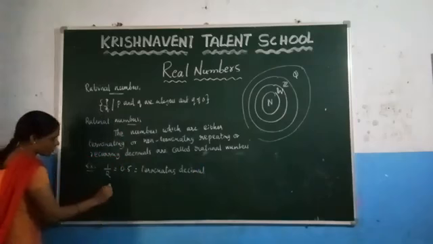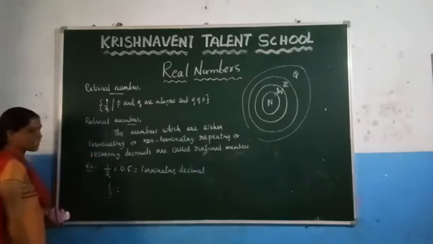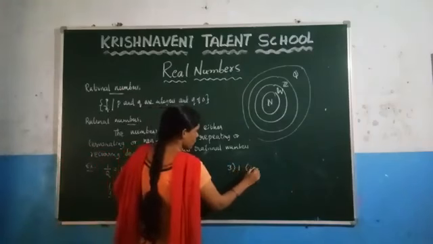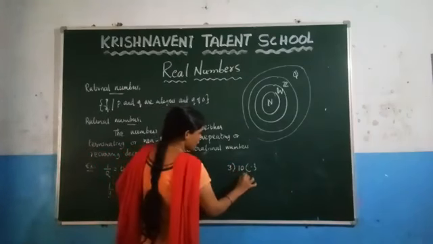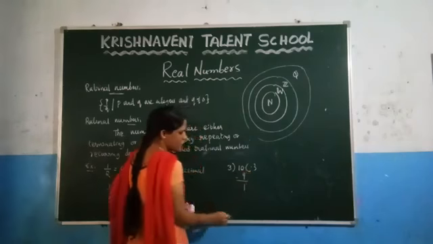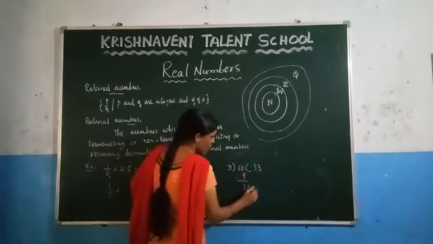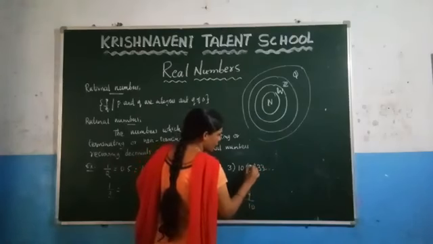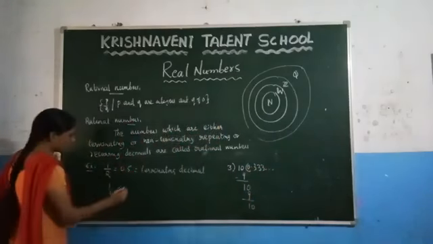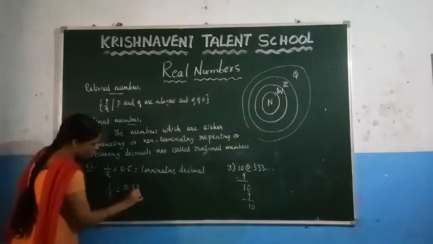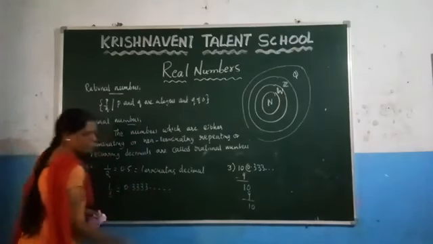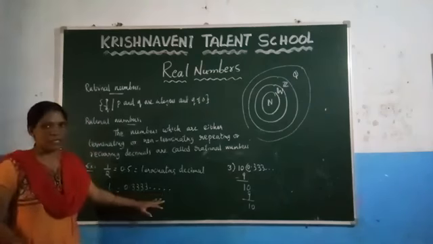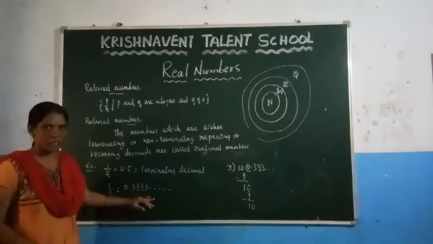Now consider the value of 1 by 3. What is the value of 1 by 3? You can do the division here. 3 times 3 is 9, again you will get the remainder as 1. Keep 0, again 3. So here you can observe that this 3 is repeating. You will get 0.3333 and so on. Here you can observe that after the decimal point it does not have any end. So we can say that it is a non-terminating decimal.